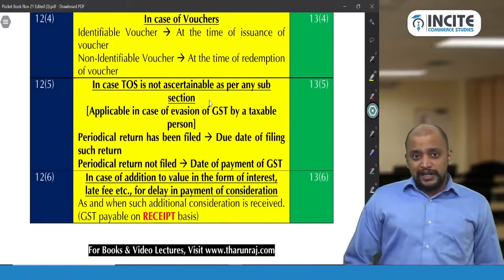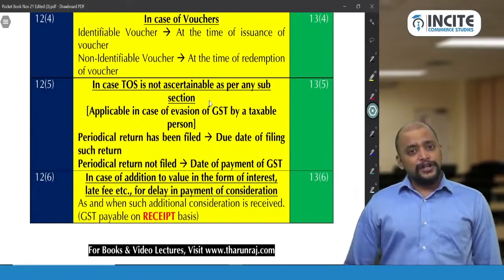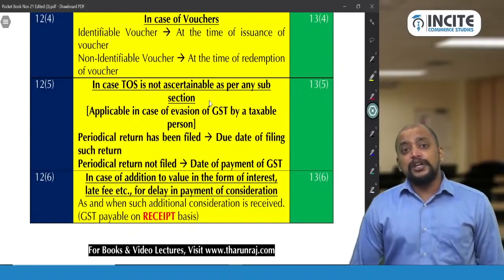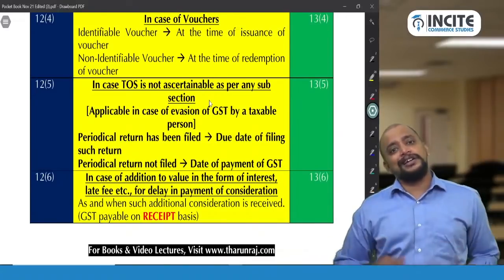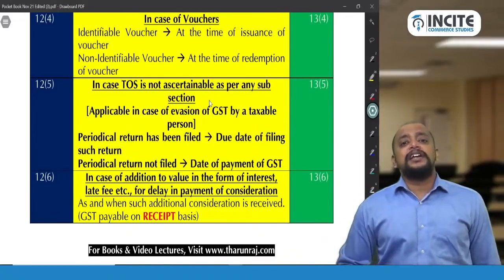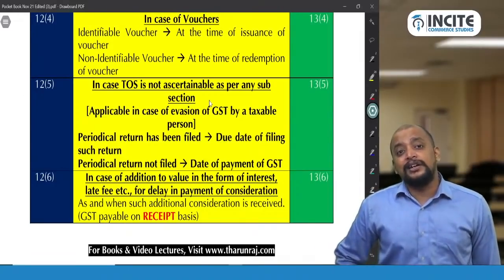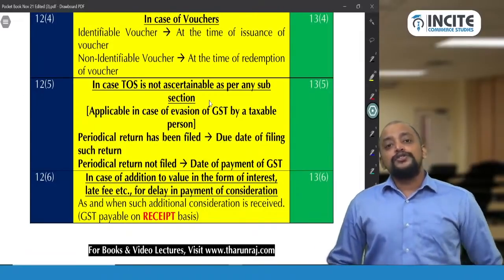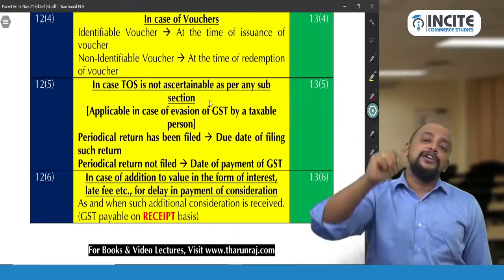Now, for this income of the supplier, what should be taken as the rate of GST? Whether that supplier is filing periodical returns, yes. Which month is it identified? June month. For June month, what is the due date of filing return? 20th of July.